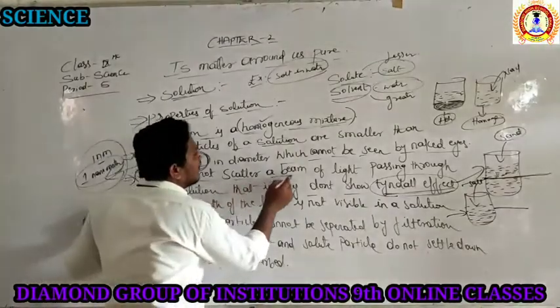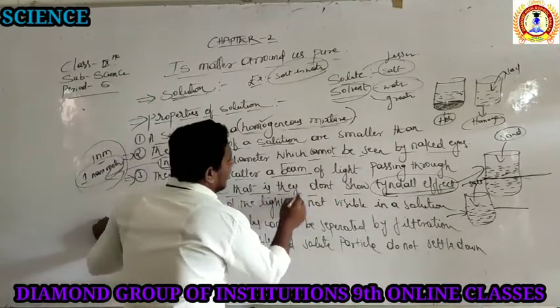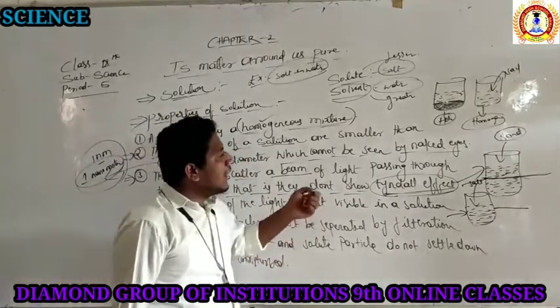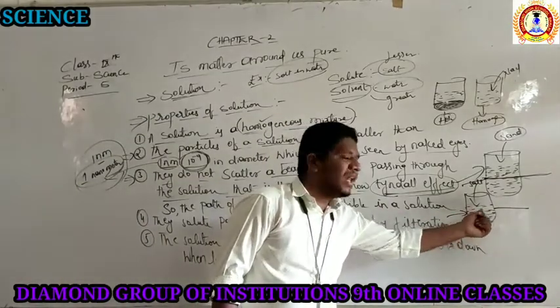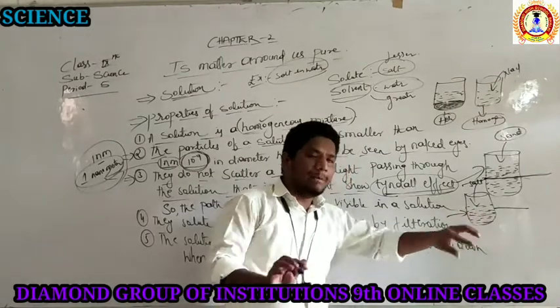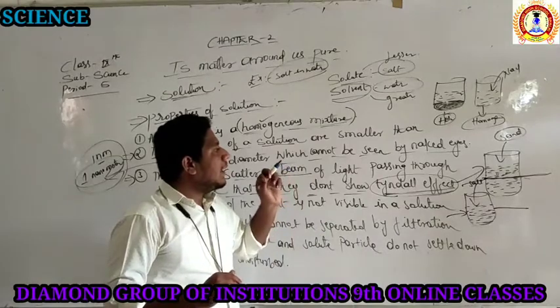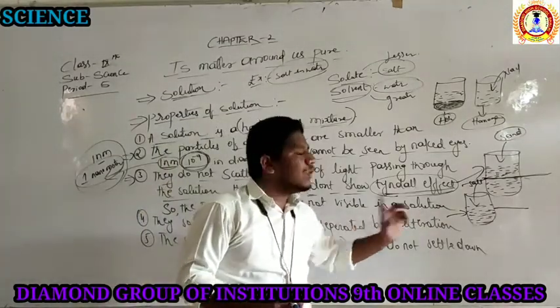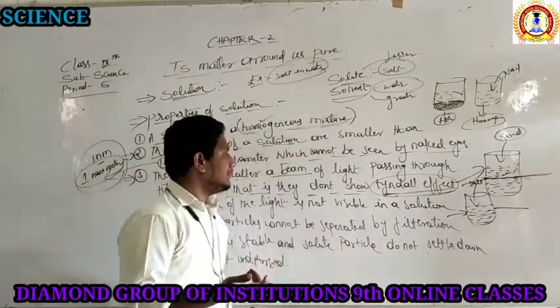They do not show the scattering of the beam of light passing through the solution, that is, they do not show the Tyndall effect. Whenever a ray of light passes through the solution, the path of the light is not visible. Simply, how to write the third property in an easy manner: the path of the light is not visible whenever the light passes through the solution. They will not show the Tyndall effect, simple.